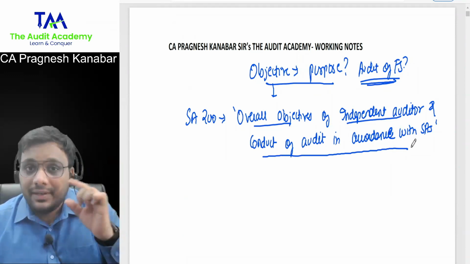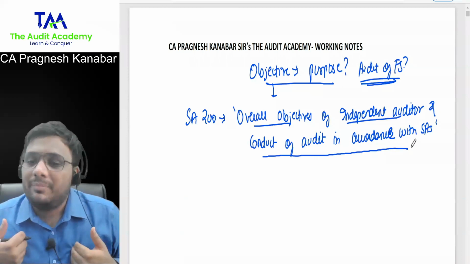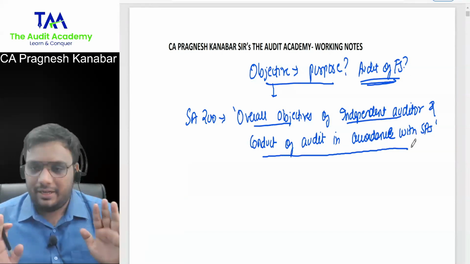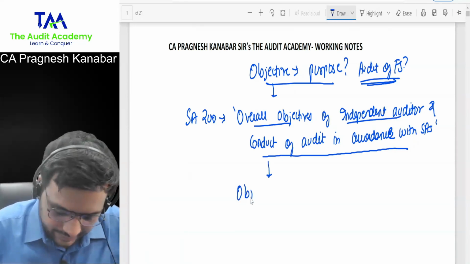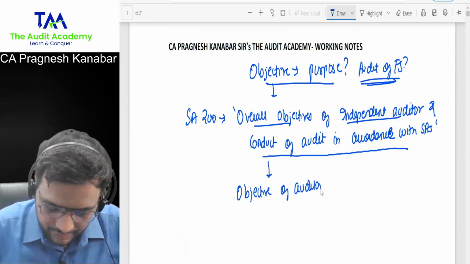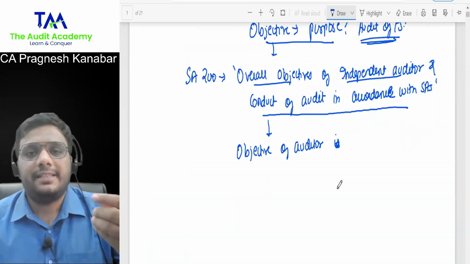Hello, are we learning this because we don't know conceptually? No, we know it conceptually. That purpose of auditor is to express an opinion. Then why are we writing this? To get marks in exams. Are you getting my point? Okay. Now, what is the purpose? Please write down. The objective of auditor is, okay, so you have to express an opinion.